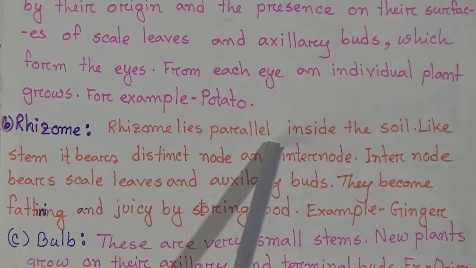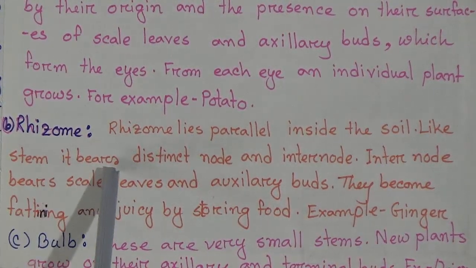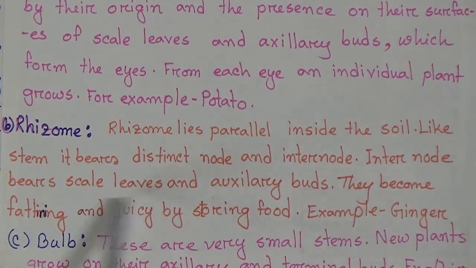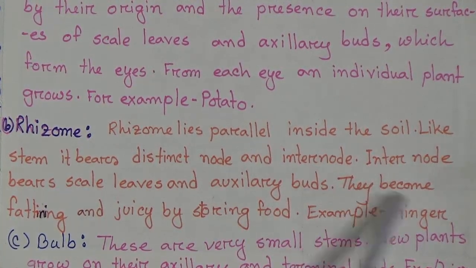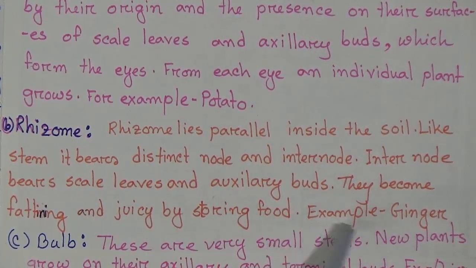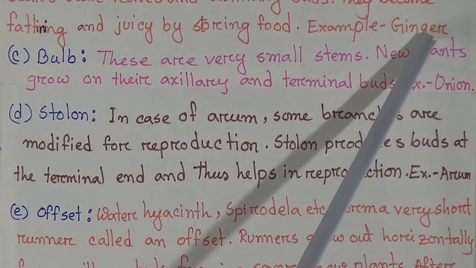Now our next modified stem is rhizome. Rhizome lies parallel inside the soil. Like stem, it bears distinct nodes and internodes. Internodes bear scale leaves and axillary buds. They become fat and juicy by storing food. For example, ginger. From these axillary buds, ginger can reproduce.